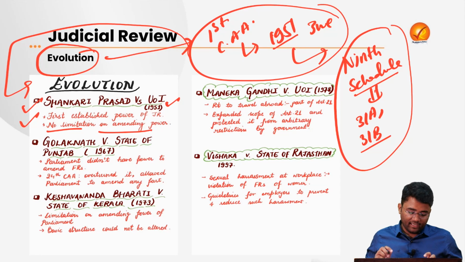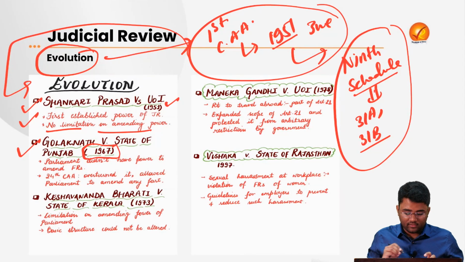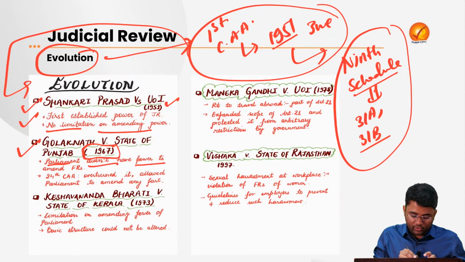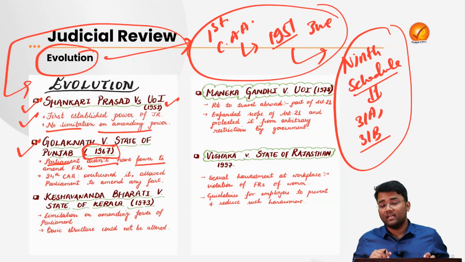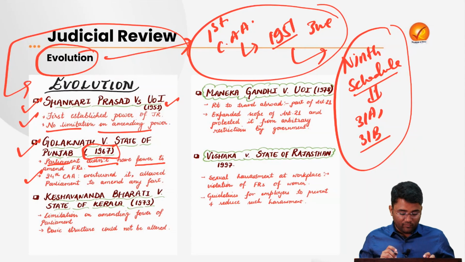Second, in the Golaknath versus State of Punjab case, 1967, the Court said that Parliament did not have the power to amend the fundamental rights, and after that the 24th Constitutional Amendment came, which overturned this particular judgment of the Golaknath versus State of Punjab case.